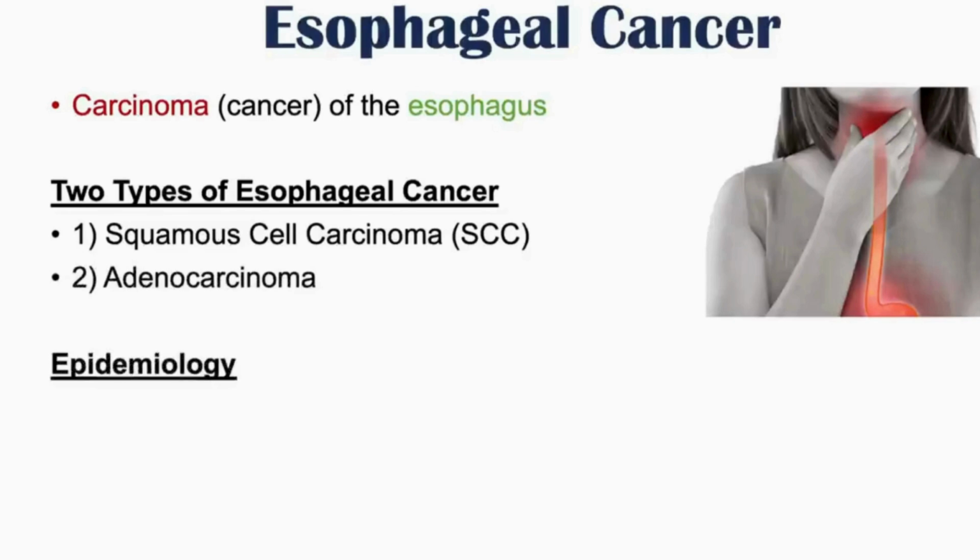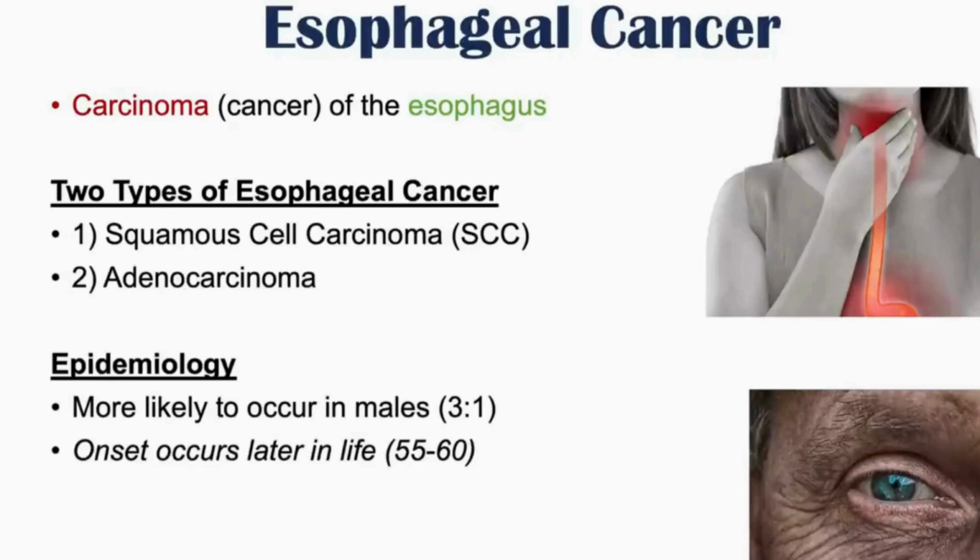Now, what is the epidemiology of esophageal cancer? Esophageal cancer is more likely to occur in male patients, so males outnumber females 3-1. And the onset of esophageal cancer occurs later in life. Generally speaking, between the ages of 55 to 60 is when we see most cases of esophageal cancer occurring.